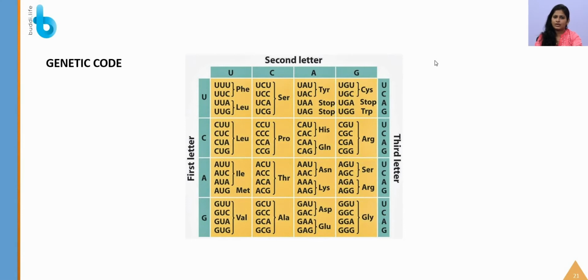So 64 codons are present. You can remember them easily by following this kind of table. First you should draw a 4 into 4 table. Then you should name the codes accordingly. You can go in this order itself.